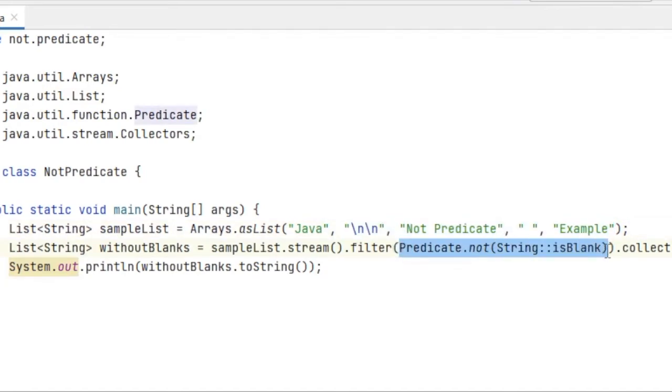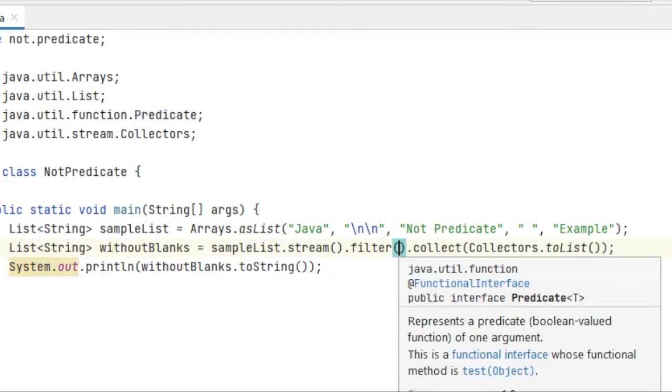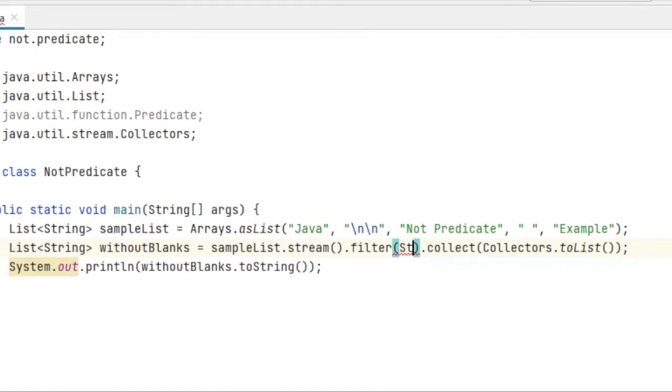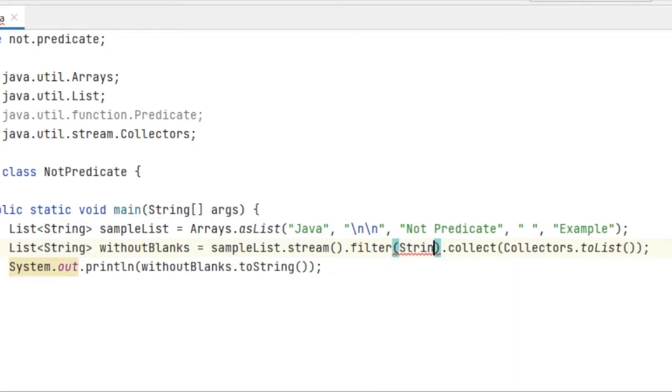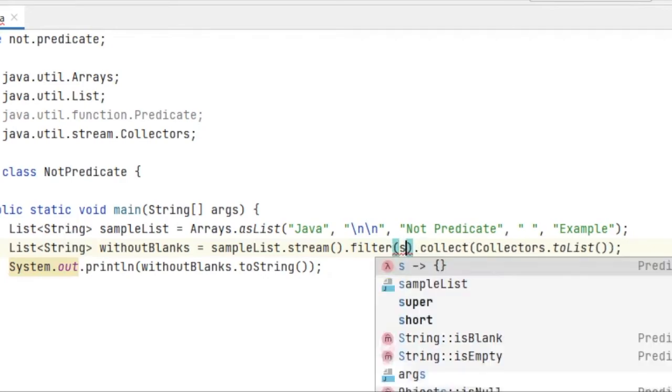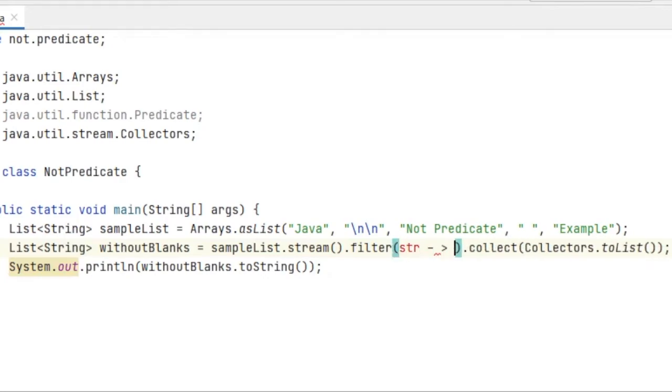That's a simple thing. I know I have the function to check if the string is empty or not. I have this function, str, string dot isEmpty. I know I have this function which I can use to find out if a string is empty or not.